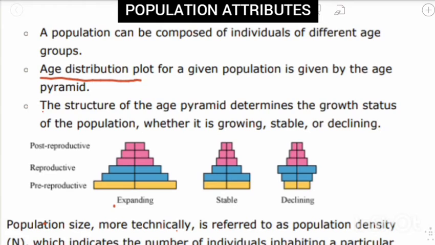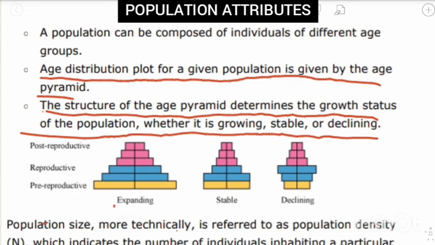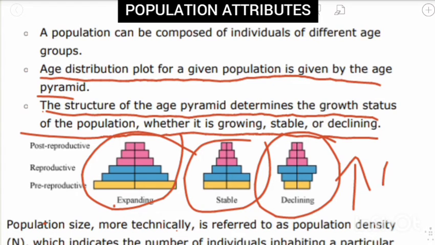Age distribution plot for a given population is given by the age pyramid. Distribution of age is given by the age pyramid. We will understand what an age pyramid is and how it works. The structure of the age pyramid determines the growth status of the population, whether it is growing, stable, or declining. So this is the pyramid. This pyramid says whether the population is growing or decreasing, or whether it is the same.